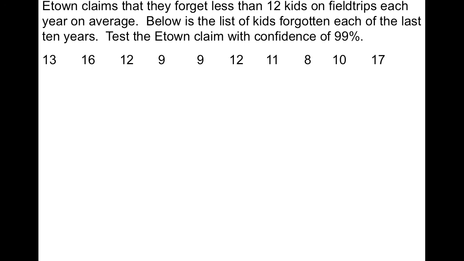Okay, so first I'm going to write my null and alternate. The claim was E-Town claims they forget less than 12 students. So we have mu is equal to 12, and mu is less than 12. Again, we have our mu symbol in there. We wanted a confidence of 99%, so our alpha is 0.01.